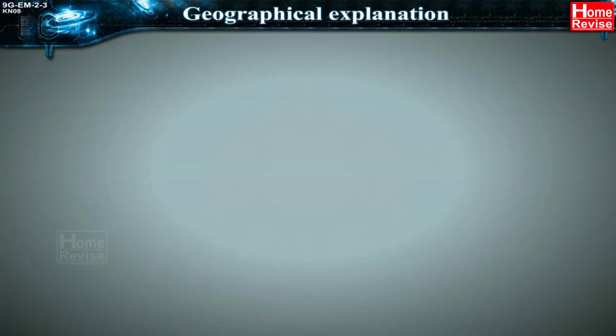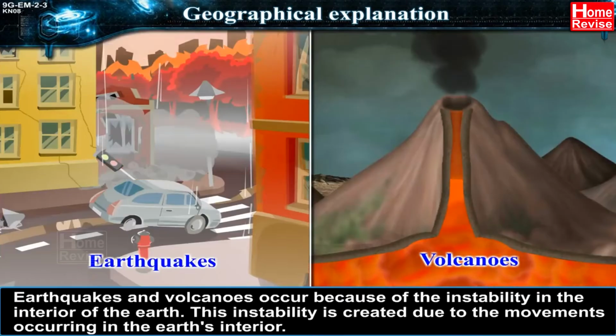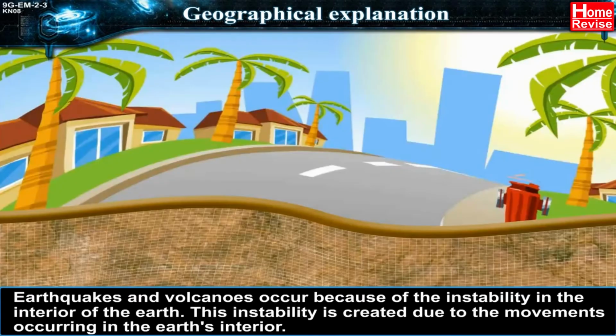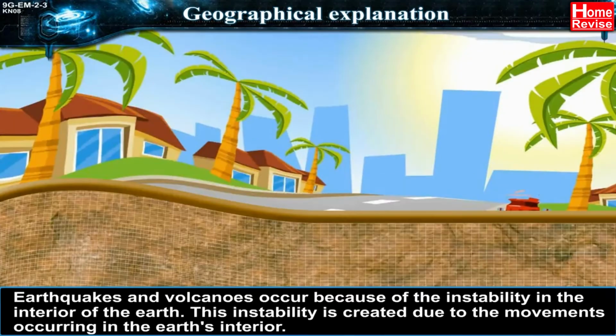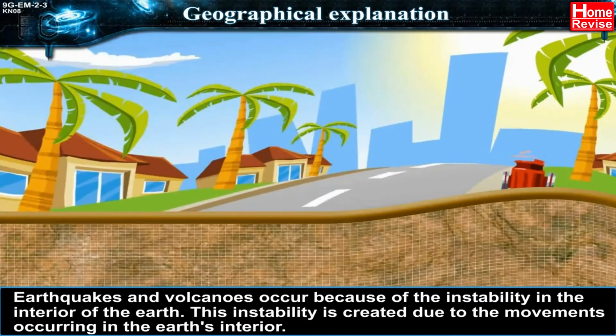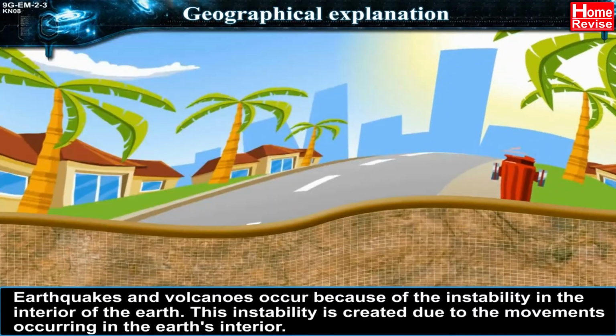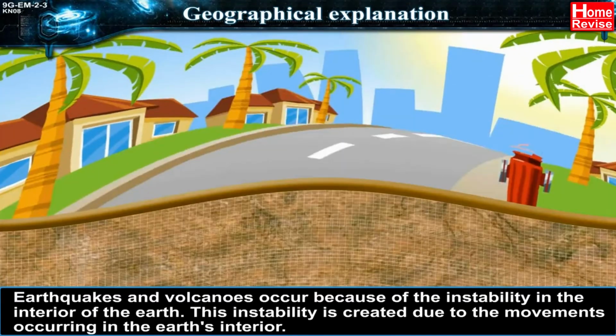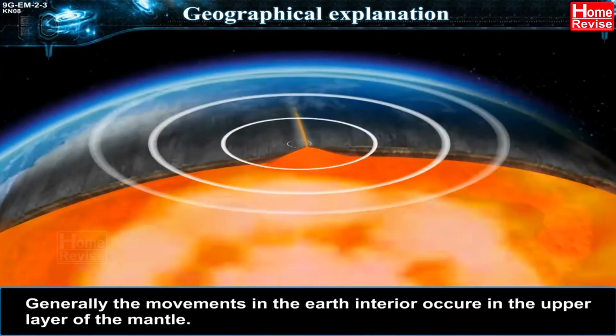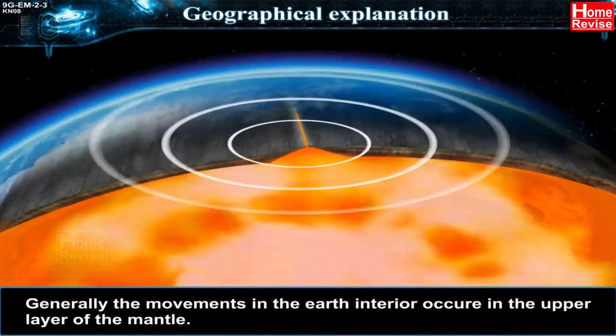to move. Geographical explanation. Earthquakes and volcanoes occur because of the instability of the interior of the Earth. This instability is created due to the movements occurring in the Earth's interior. Generally, the movements in the Earth's interior occur in the upper layer of the mantle.